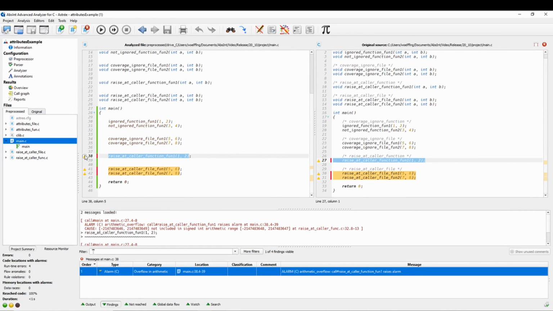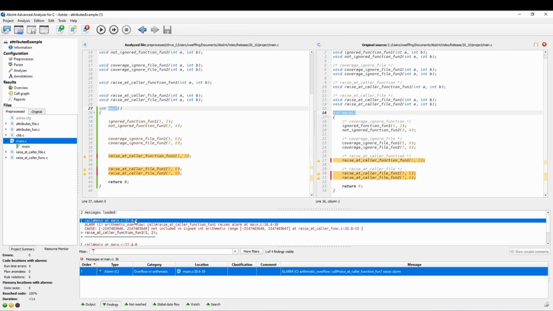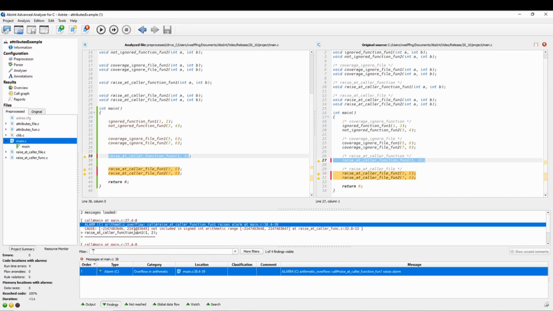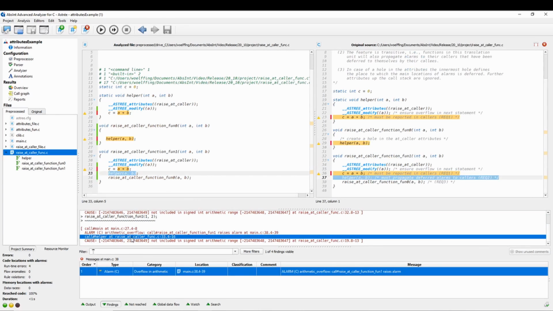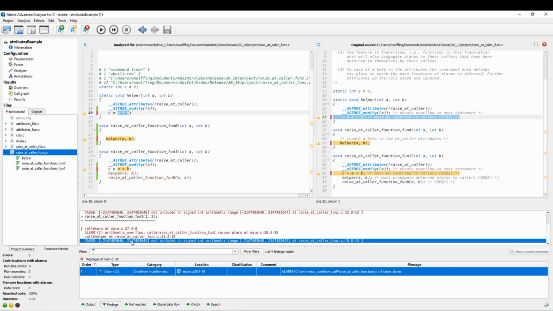If we now look at such an alarm and click on the call stack, the different calls are listed there with the cause of the alarm as last entry. As you can see, this also works for nested calls.